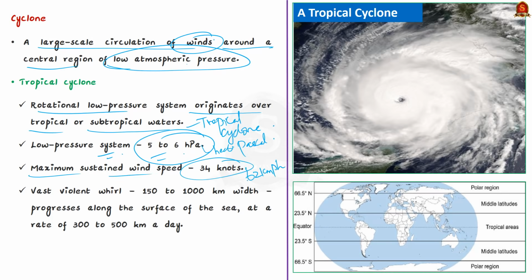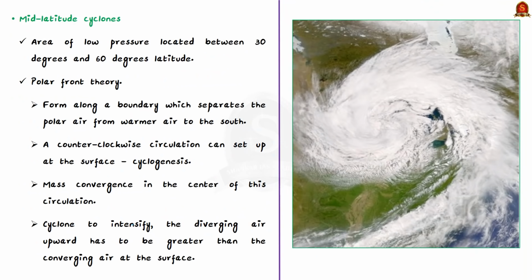This creates a vast violent whirl of 150 to 1000 kilometers width, and this whirl progresses along the surface of the sea at a rate of 300 to 500 kilometers a day. And this is what happens in a tropical cyclone. Now, cyclone also originate in mid-latitude region, that is in the 30 degree to 60 degree latitude in the northern hemisphere. These are called mid-latitude cyclones.